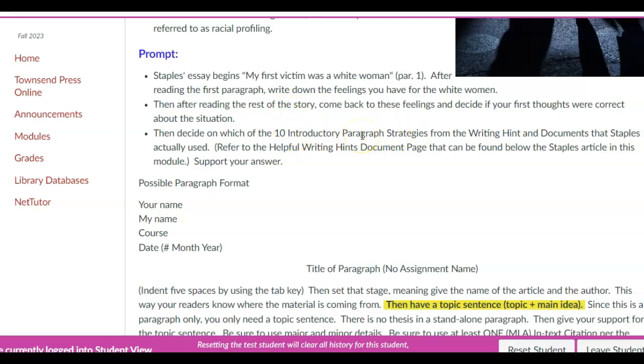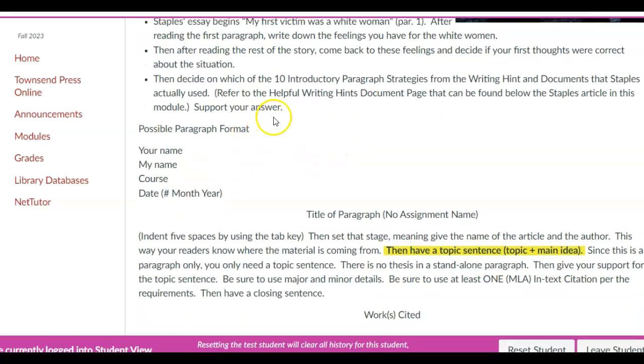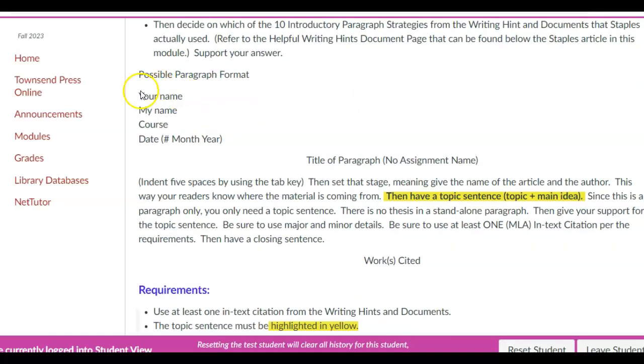Did he use an anecdote? Did he use a definition? And then you're going to answer that question, and then you're going to support it. Let me go down here and I'll give you some hints about a topic sentence, perhaps. So remember, this has to be done in a formal manner. MLA heading, have a title.